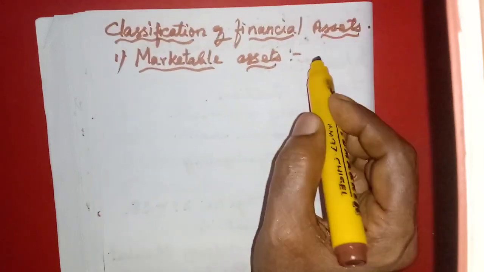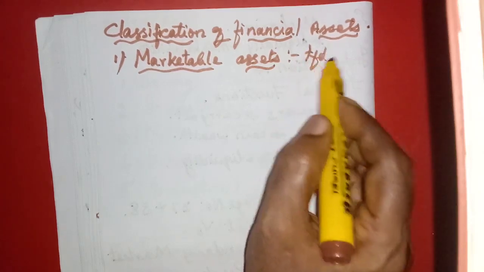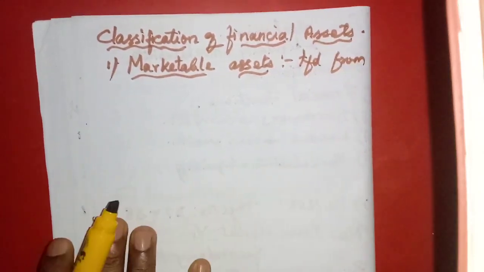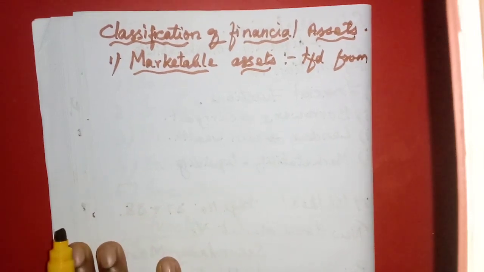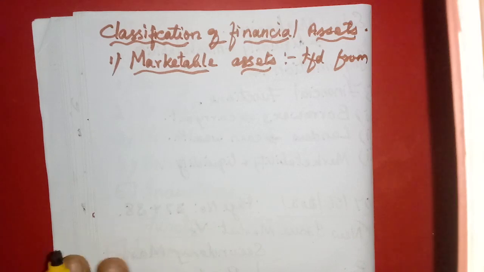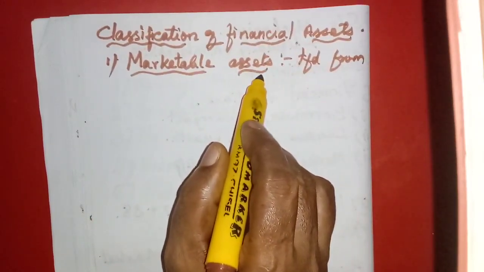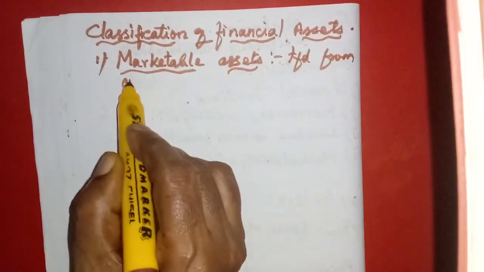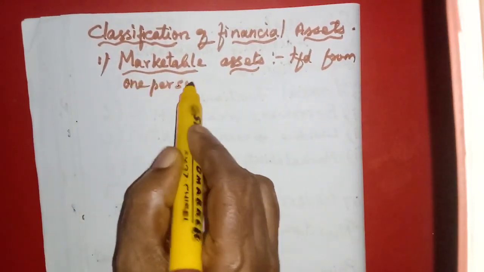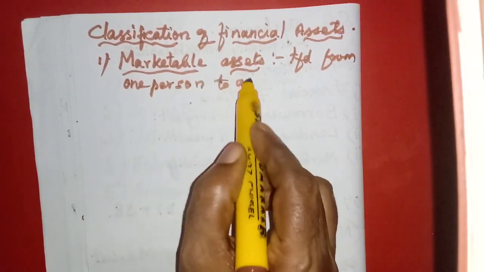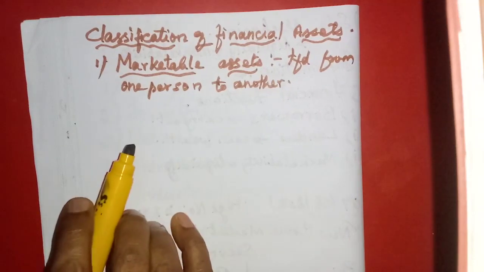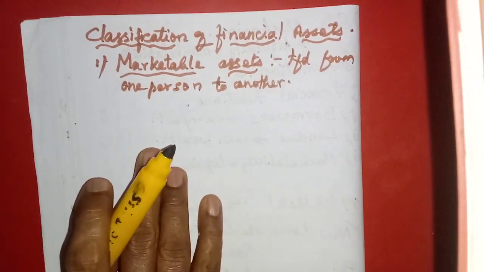The ownership can be transferred from one person to another, isn't it? Through marketing, or by purchasing or selling in the market. We take money and we purchase some things. So the ownership transfers from the seller to the buyer, and that is done through the function of marketing, isn't it? So marketable assets are those assets which can be easily transferred from one person to another without any difficulties. That is called marketable assets.